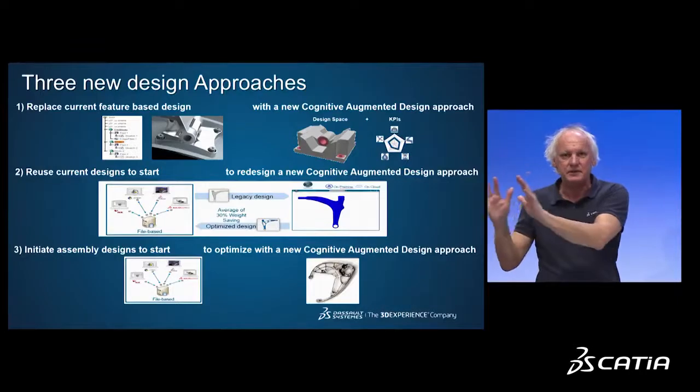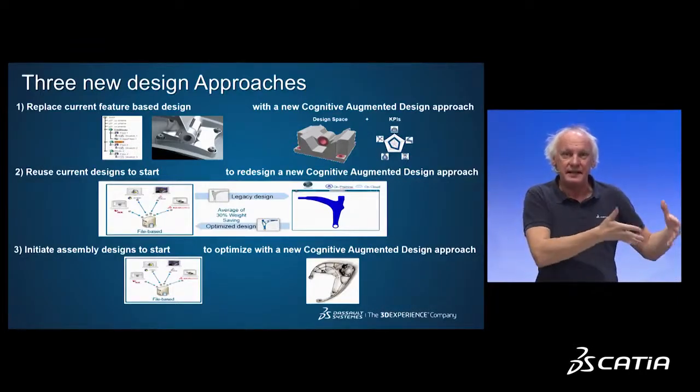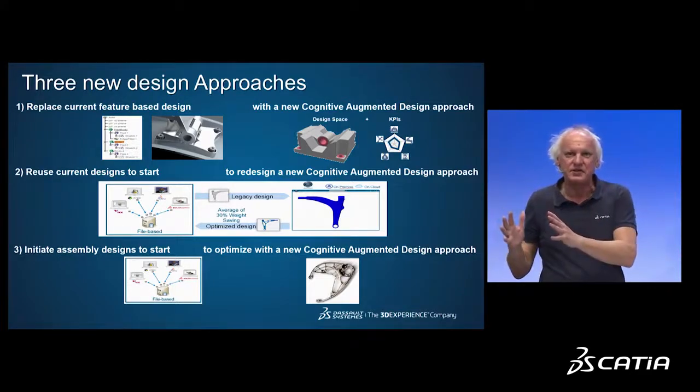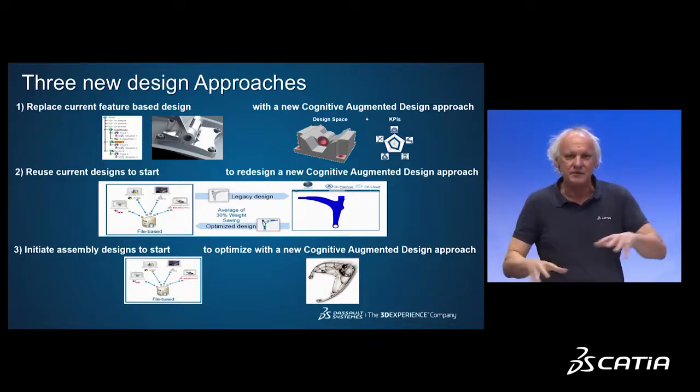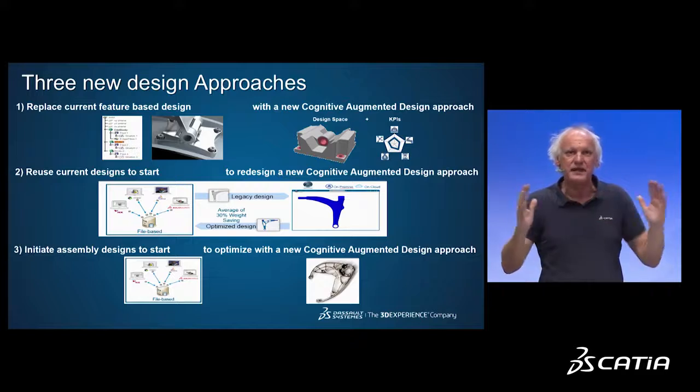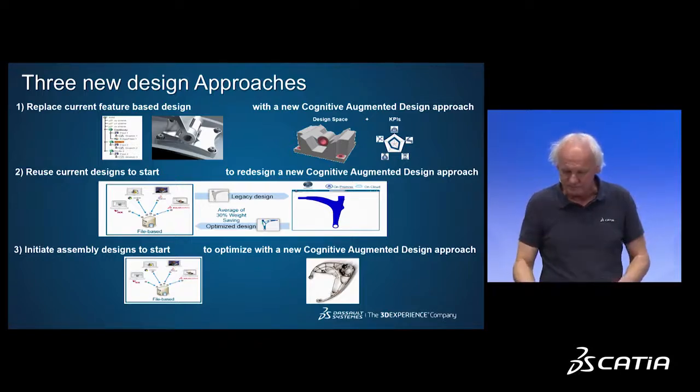There are 3 ways to use cognitive augmented design. You start from a design space, specification, concept. Or you start from an actual existing part that you want to modify, so the design space is just the shape of the actual part, and you use cognitive augmented design. Or you start from an assembly made of multiple parts, maybe 20 components, maybe 100 components, and you would like to reduce the number of components to minimize the cost of the maintenance and the assembling of this product. These are the 3 scenarios where cognitive augmented design can be used.